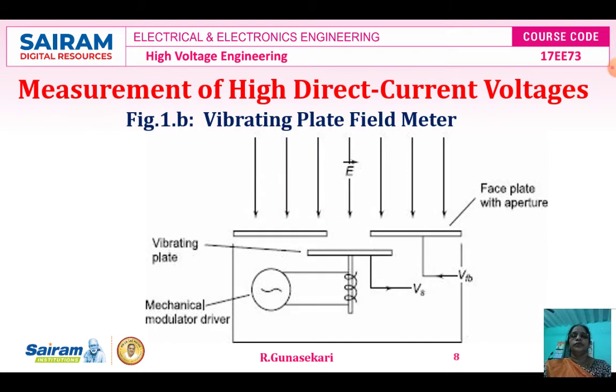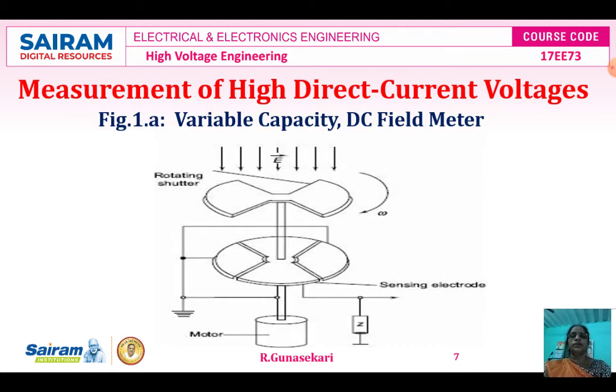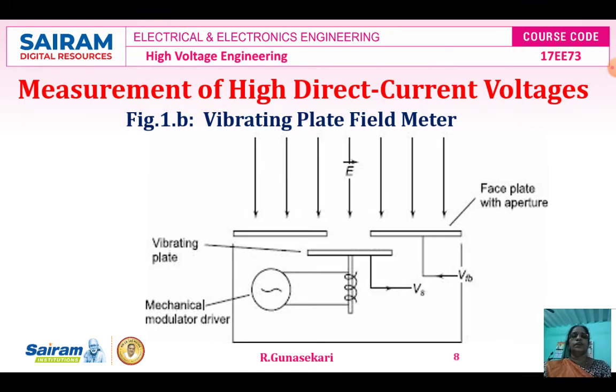So this is figure B. Figure A is the variable capacitor DC field meter, which is one type of AC and DC electric field meter. The second type is the vibrating plate field meter.